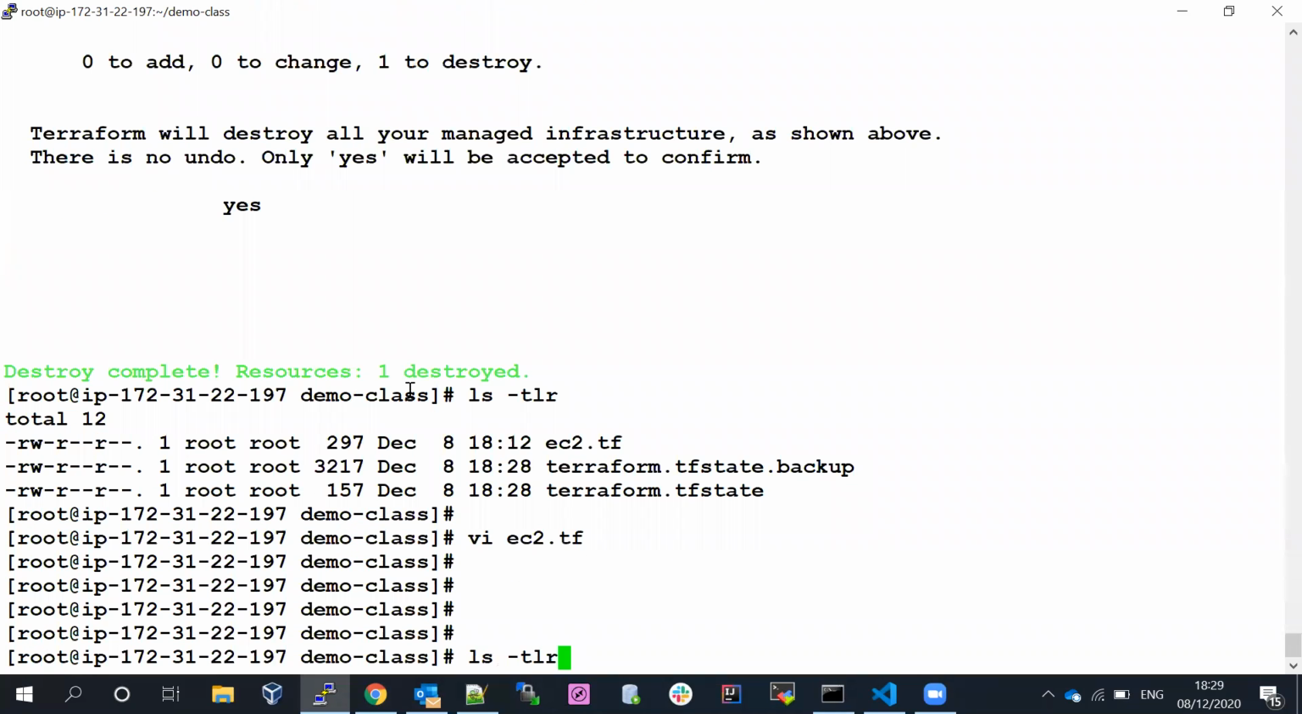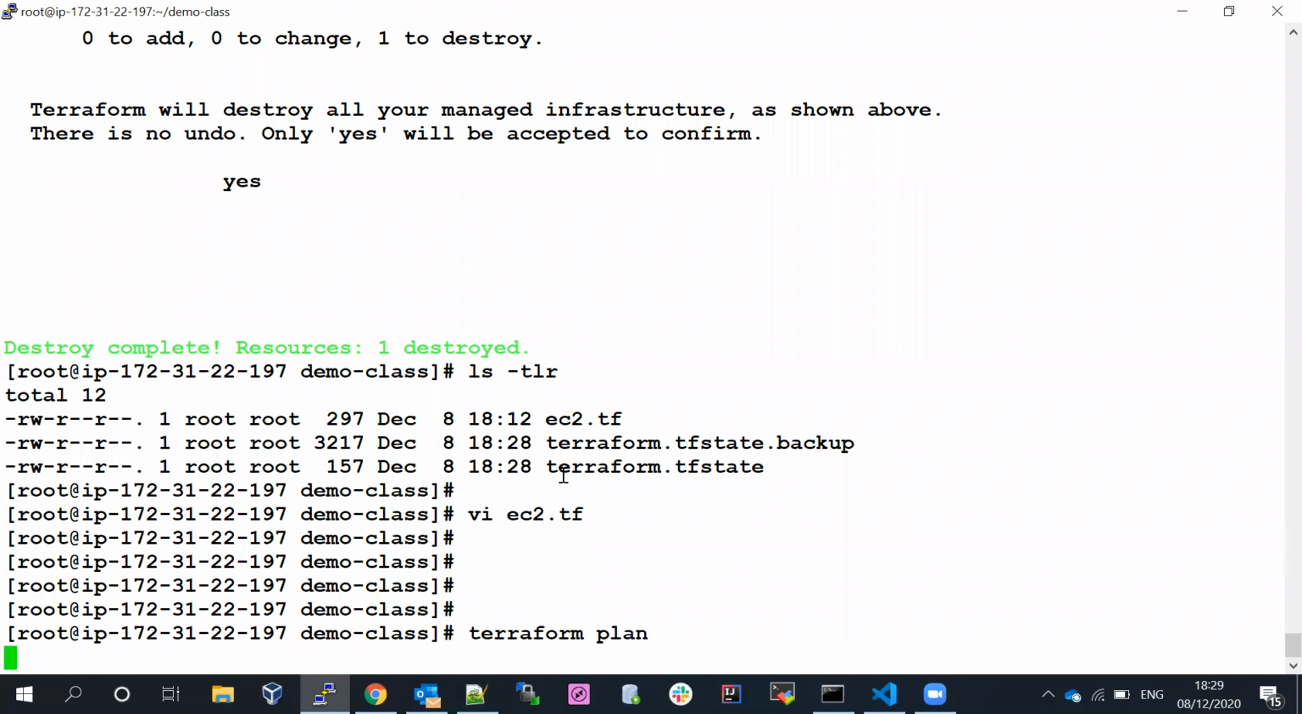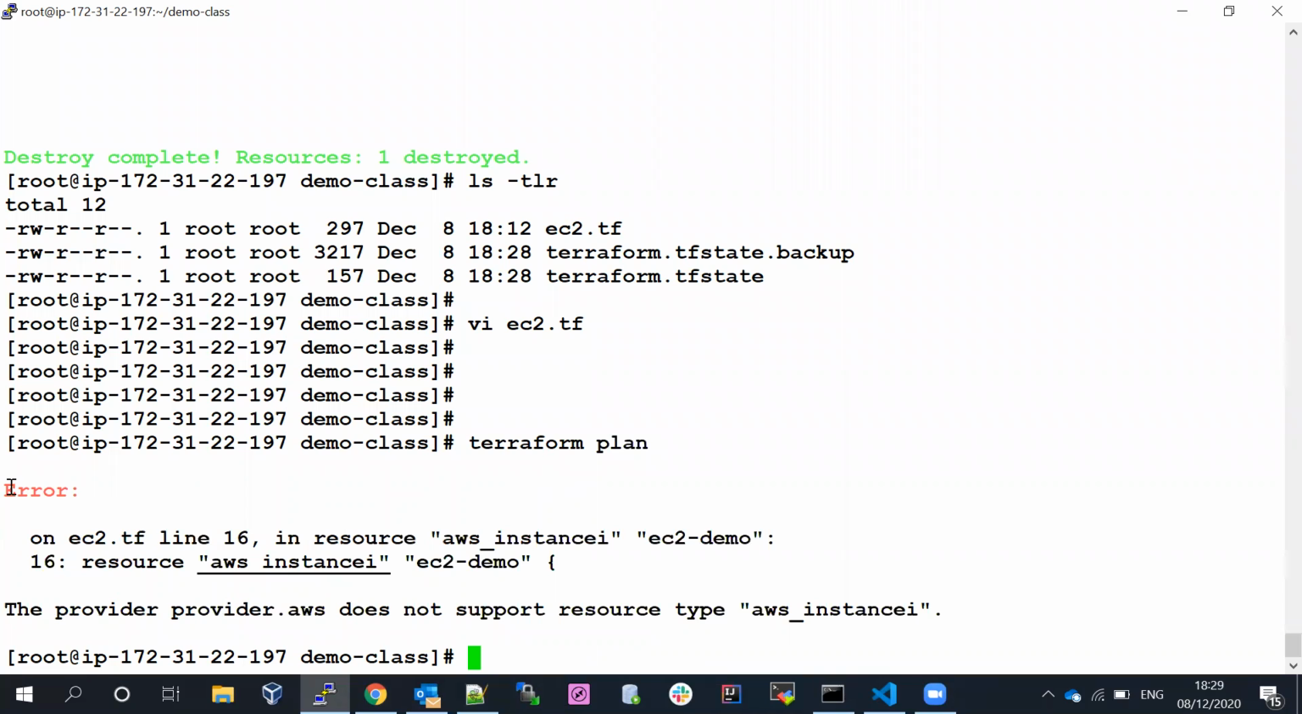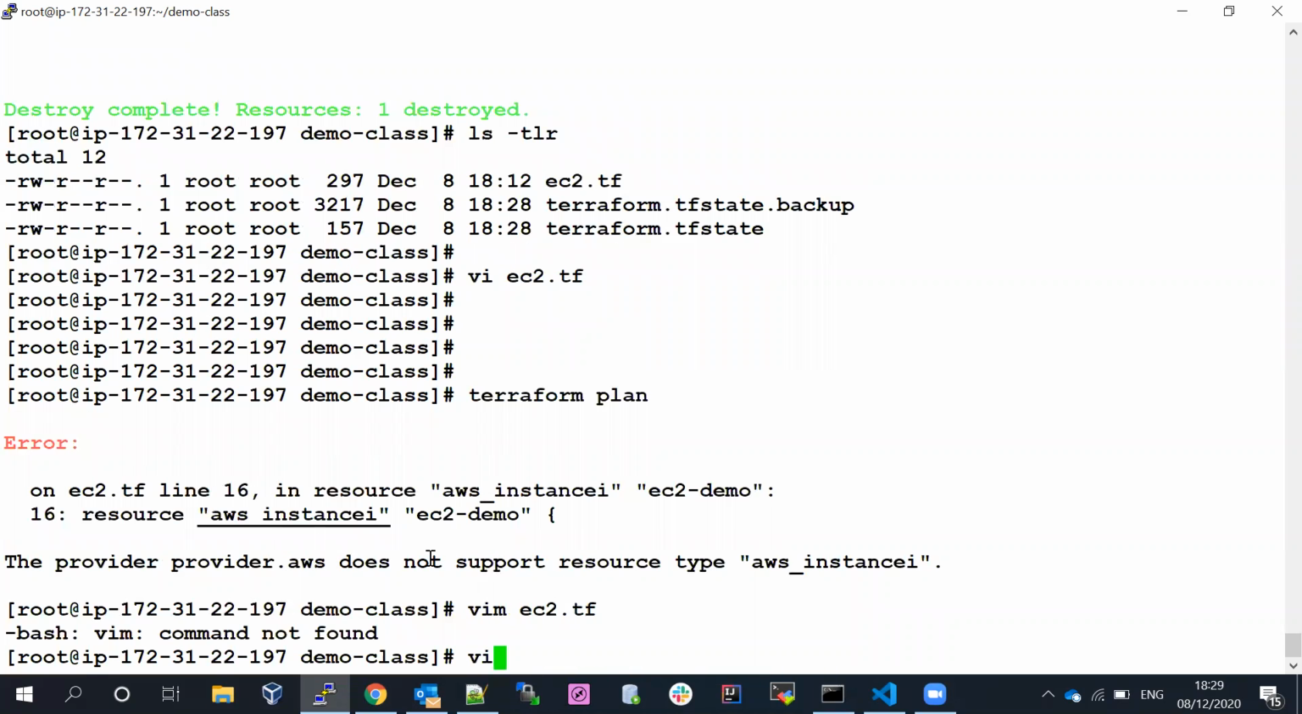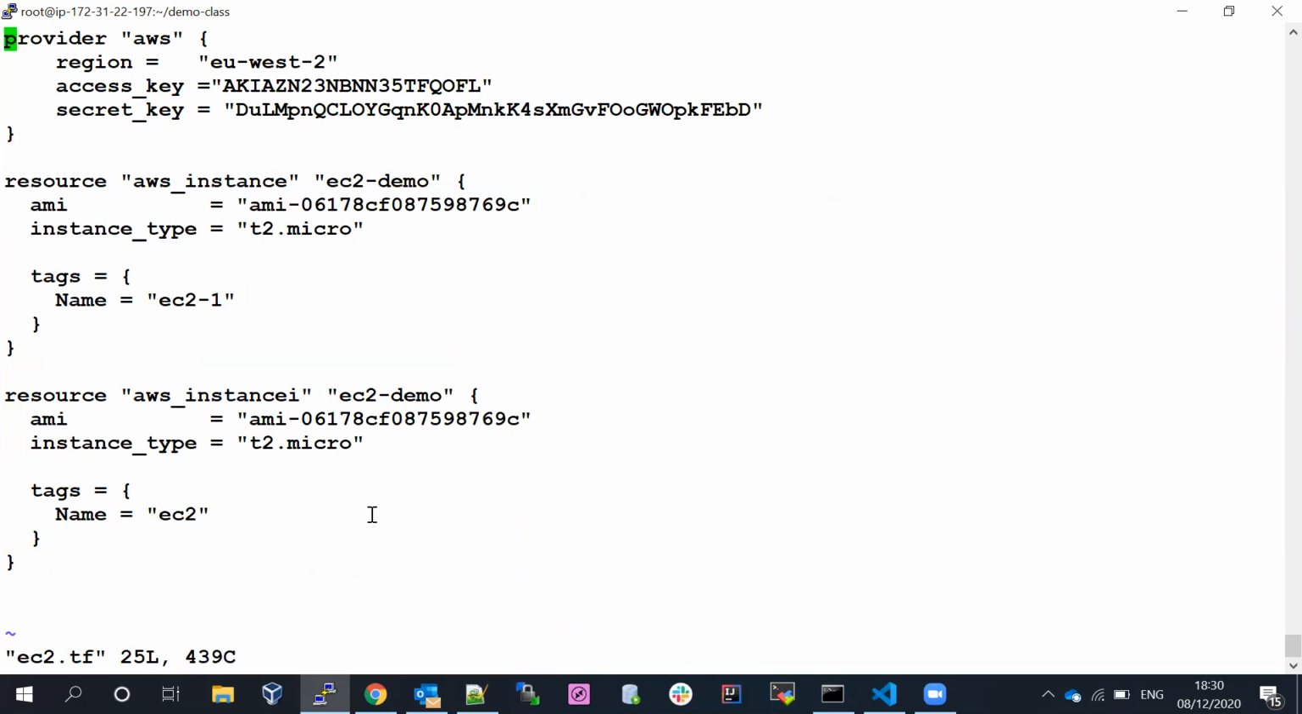Now if I run the Terraform plan, let's see what is going to happen. You can see here the error is indicating line 16, the particular resource, and you can see the resource type is showing wrong. If you go back and change it here, and say Terraform plan.